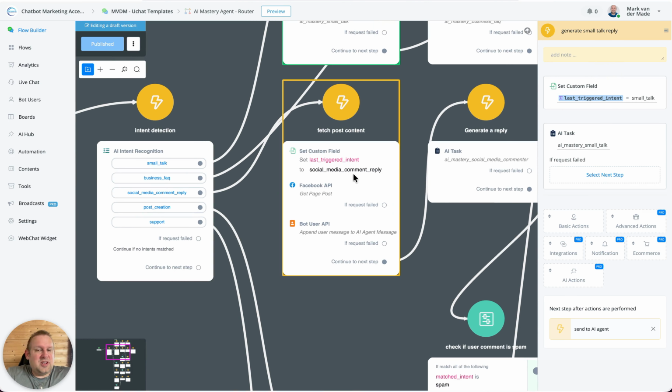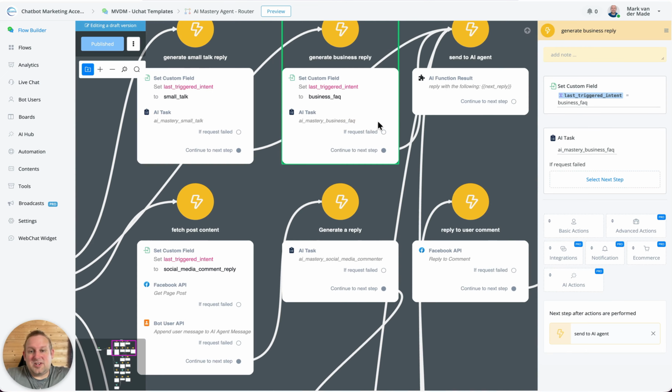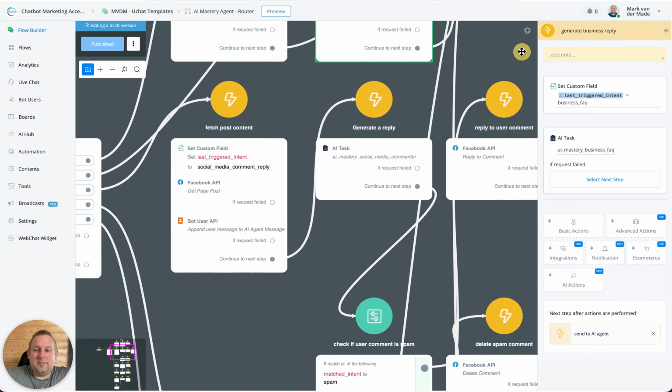If we go with the business FAQ, for example, the user wants to ask certain questions about the page, like what do you do, we then go towards generate business reply, which is another AI task that generates a reply based on the provided data, and then the AI agent will reply based on the data.